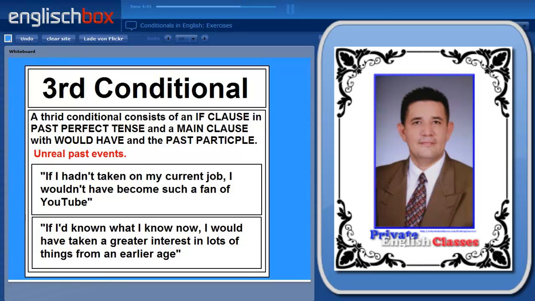This is a third conditional. A third conditional consists of the if clause with the past perfect and the main clause with would have and the past participle of the main verb. We use this for unreal past events.